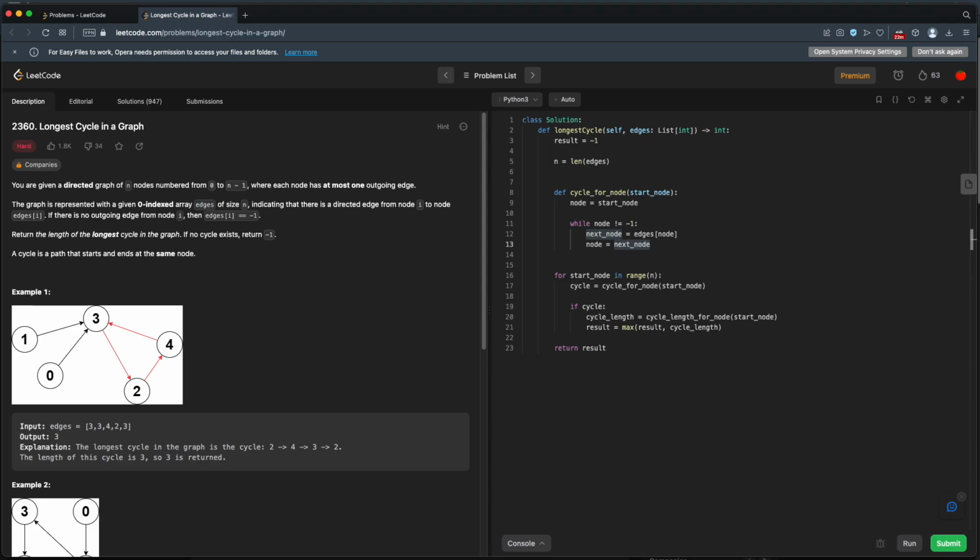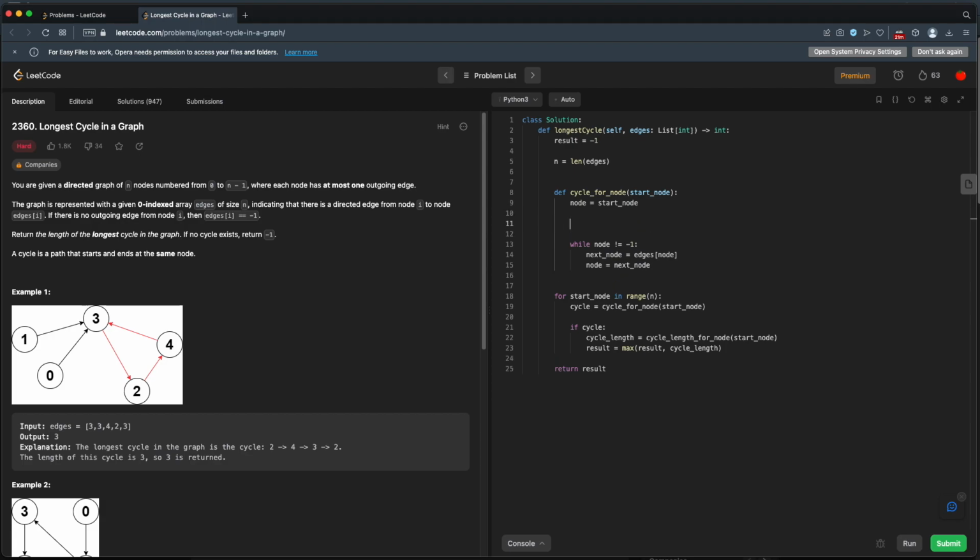So how do we know we are in a cycle? Well, if we see the same node multiple times, then we know we're in a cycle. So let's just keep track of all the nodes that we've seen. And if we see the same node again, we know we've reached a cycle. So let's see our seen nodes. We'll just keep a set. A set will just hold on to all the unique nodes that we've already seen.